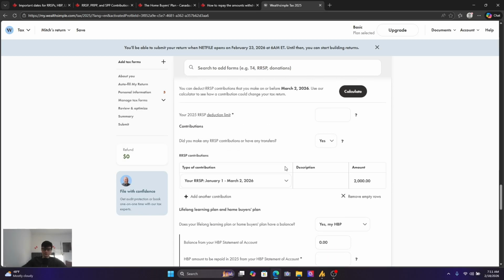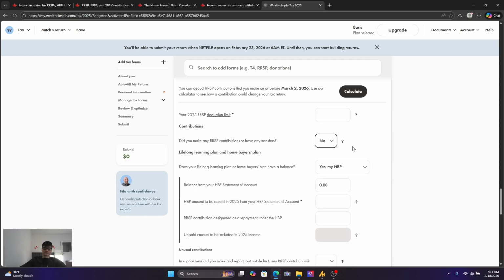Okay, so make sure you do not forget about making a deduction. If you forget to make the deduction, it'll be no automatically, and you will not get to have that tax savings that you otherwise would have had by having that deduction.